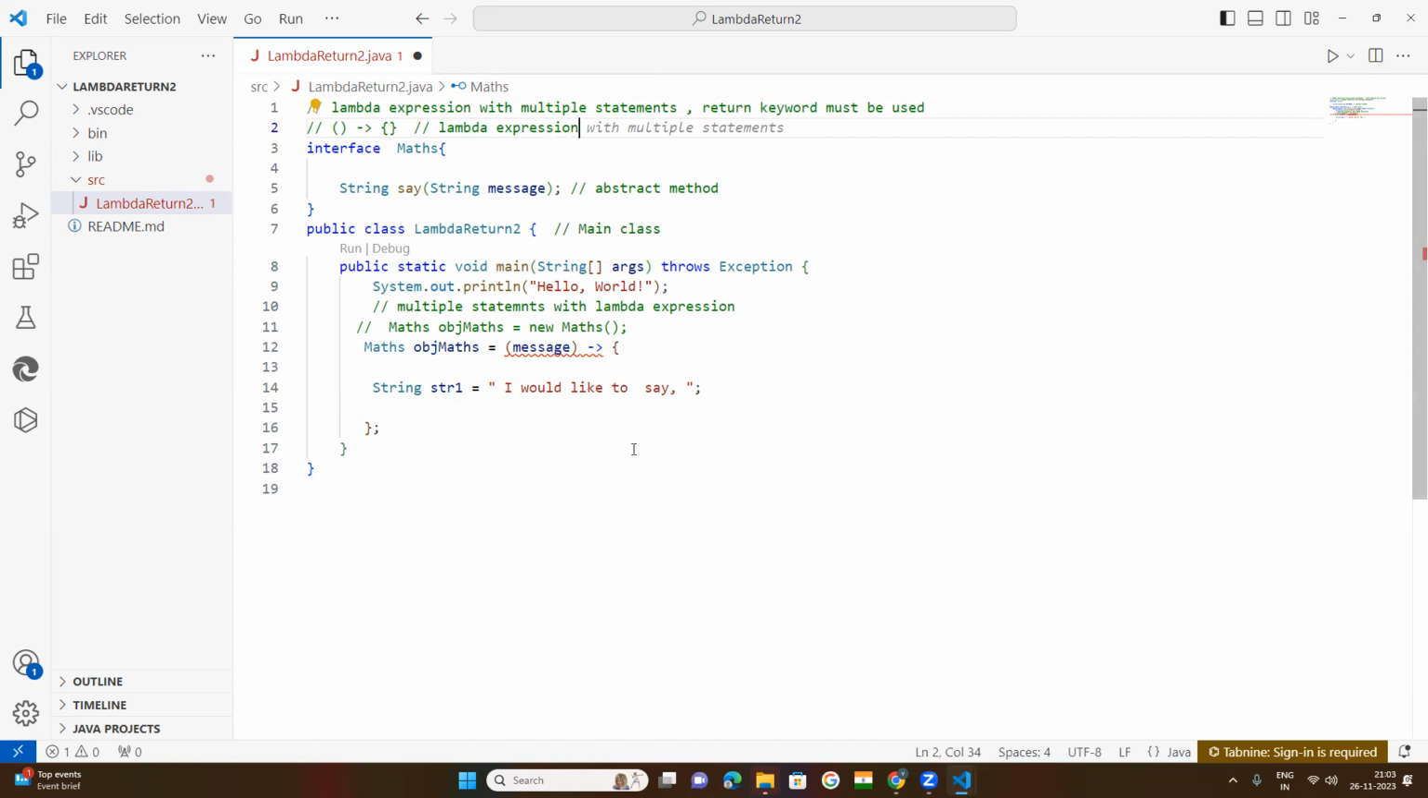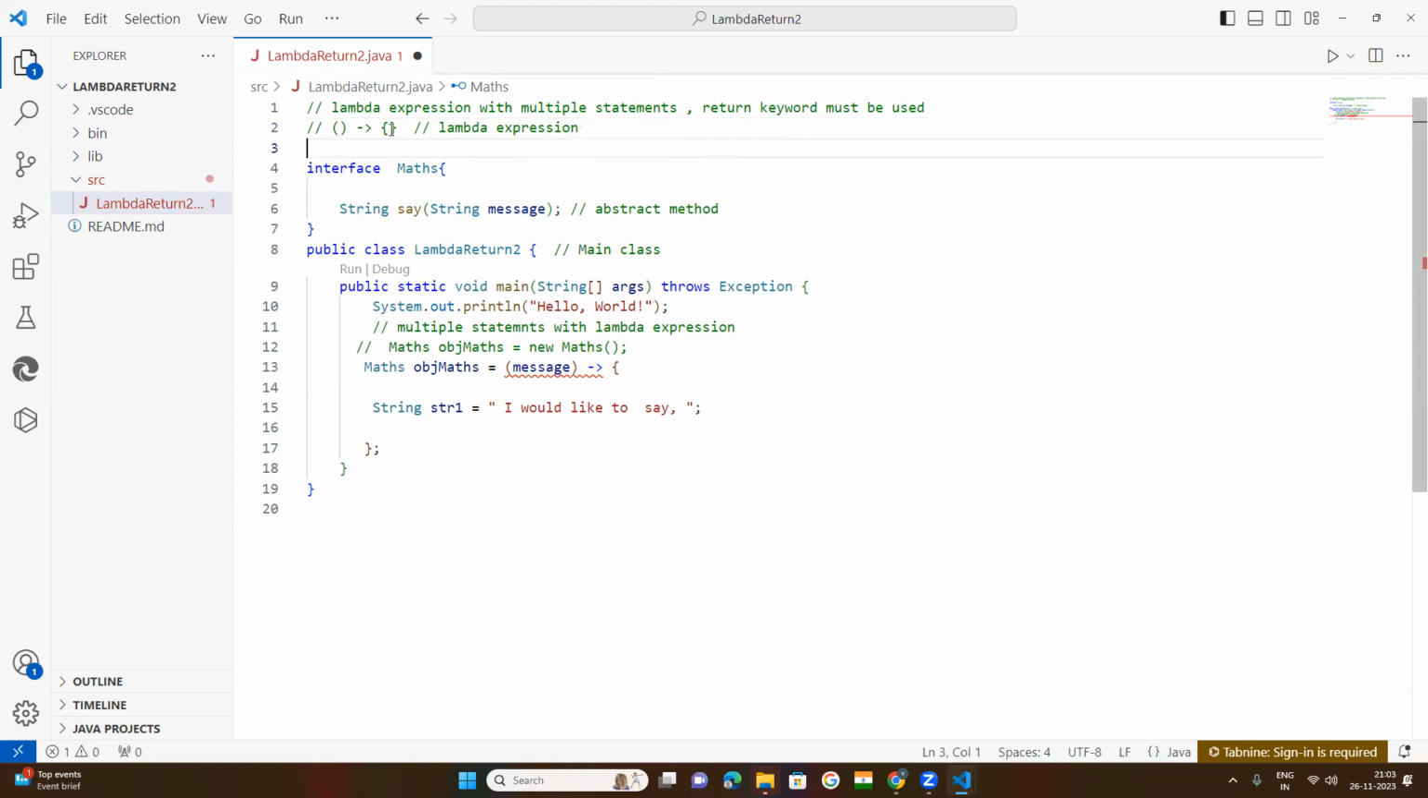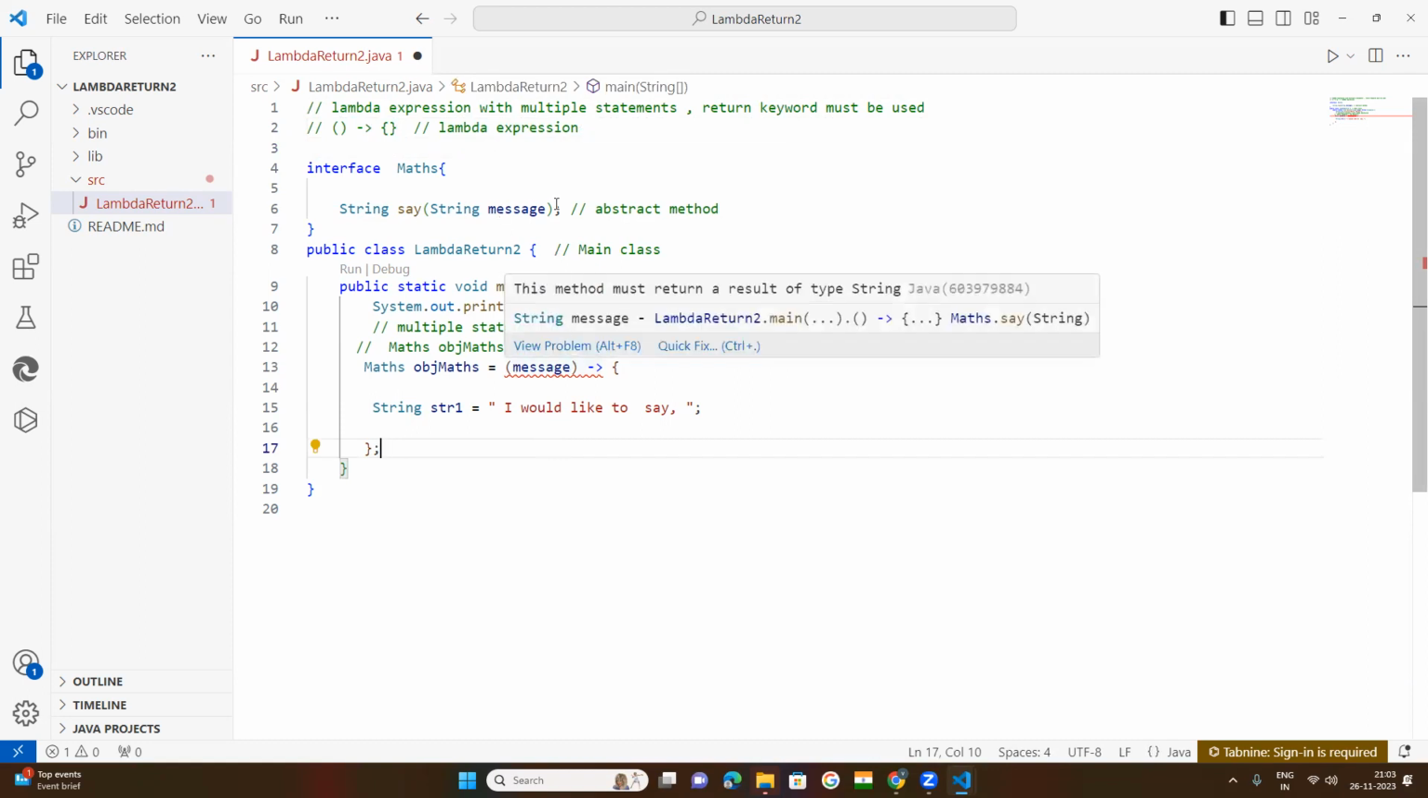Okay. Now under this lambda expression, same thing I have done, brackets. Now pass it this message variable.